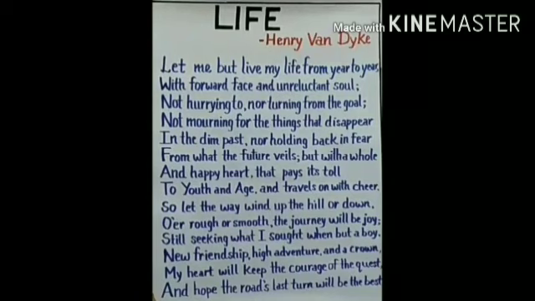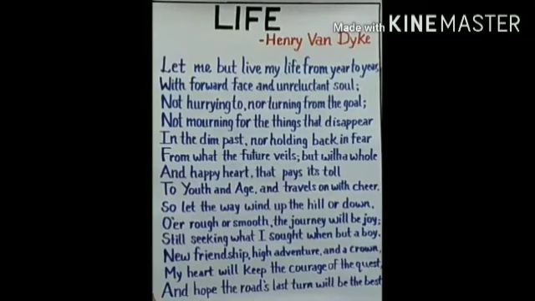Poem lines. Let me but live my life from year to year with forward face and unreluctant soul, not hurrying to, not turning from the goal, not mourning for the things that disappear in the dim past, nor holding back in fear from what the future waits, but with a whole and happy heart that pays its toll to youth and age and travels on with cheer.